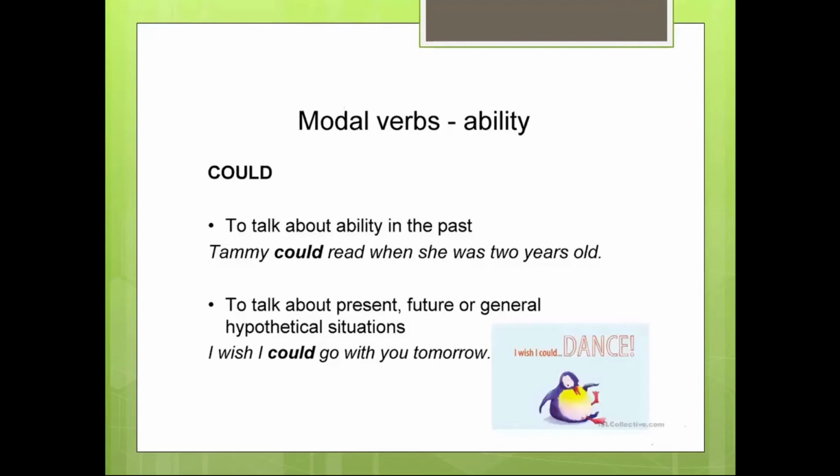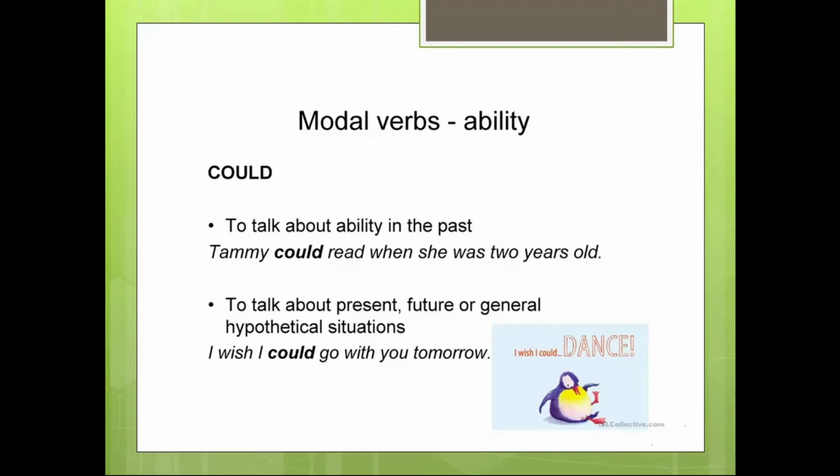Let's continue. The next modal verb of ability is could. We use could to talk about ability in the past. For example, Tammy could read when she was 2 years old. Let's repeat.